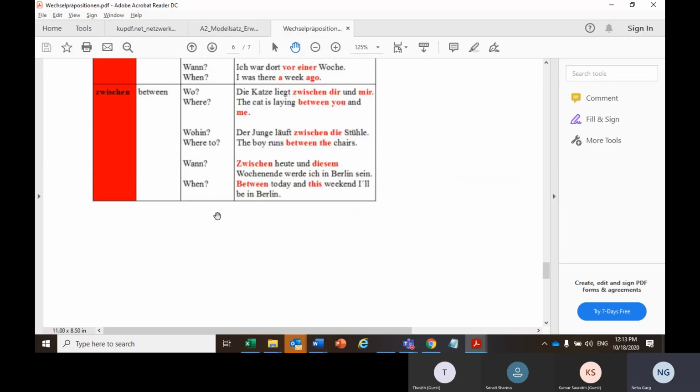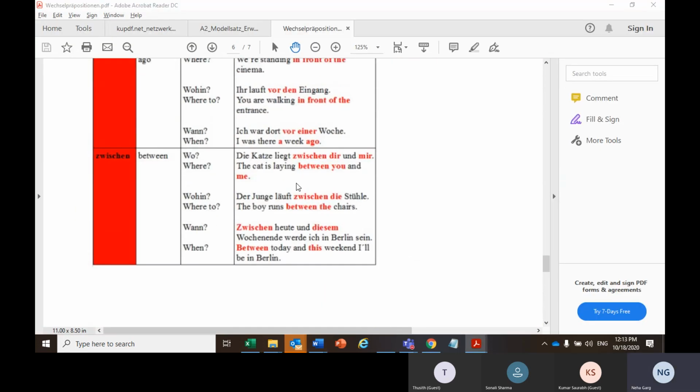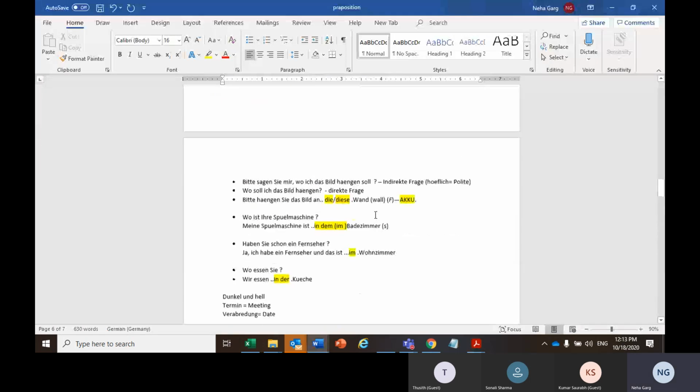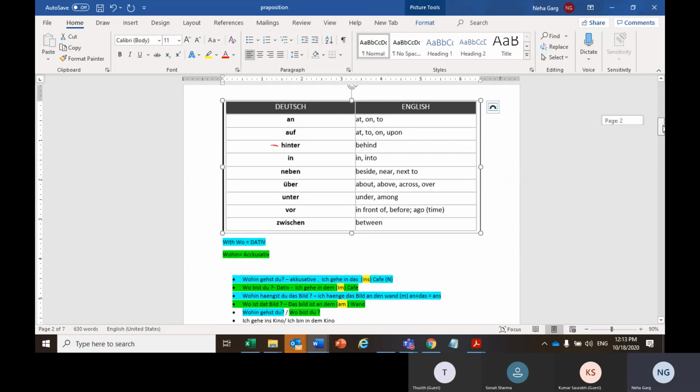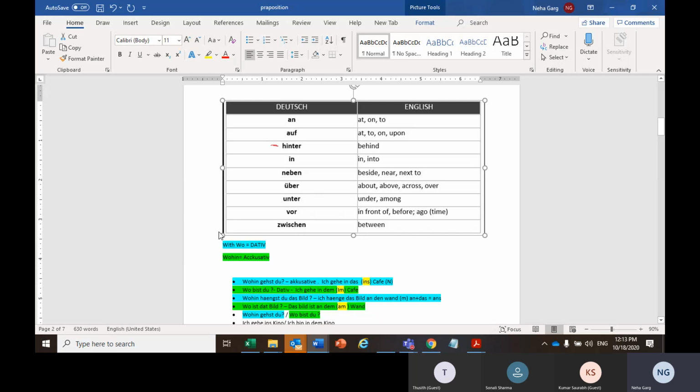Okay. Now what you can do as of now, just make a quick note of this particular table, this Wechsel preposition table, and then we'll do some exercises together.